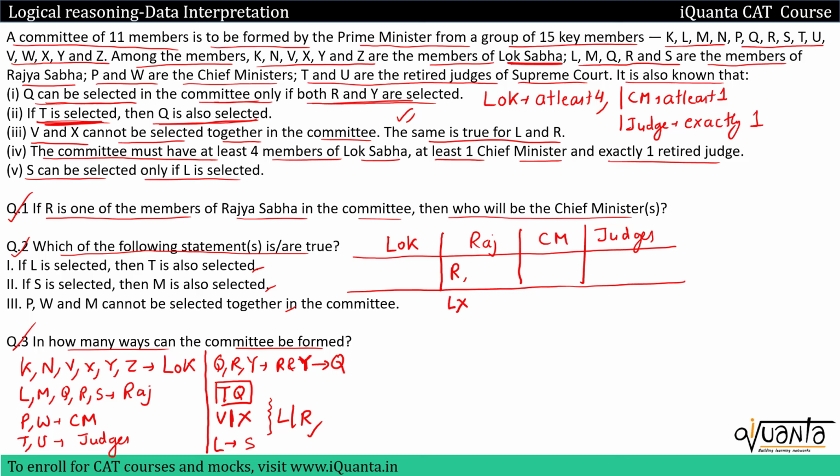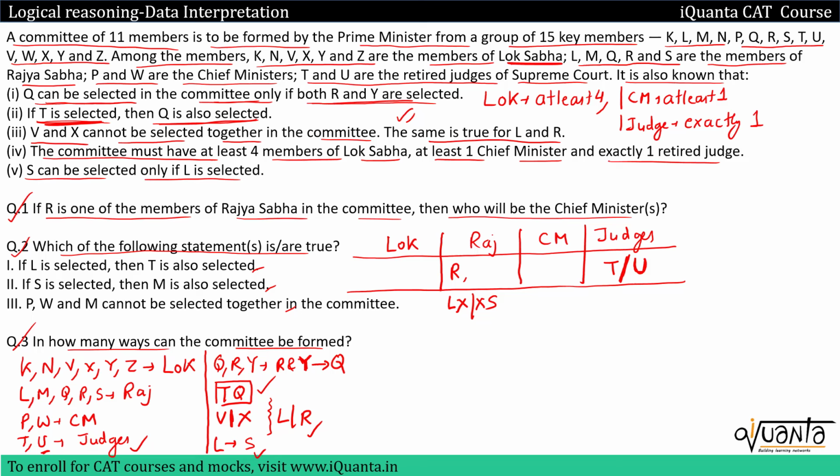Then if L is not selected, we cannot select S, because S can only be selected if L is selected. So that means we cannot have S as well over here. Now when we talk about judges, we have T and U. And U did not have any such relation to any other person, whereas T and Q must always be together. So definitely we can select U as one of the judges, but we can put T as well. Either I'll be selecting T or U.